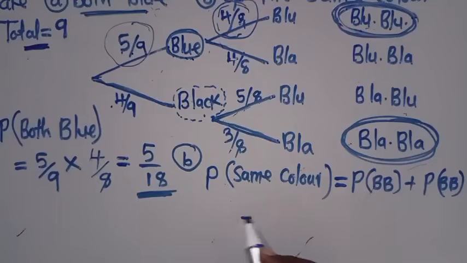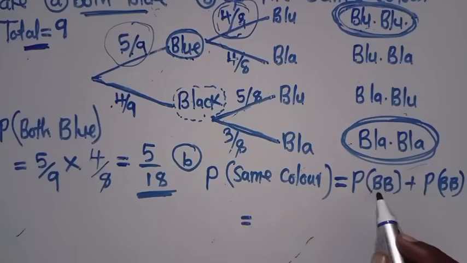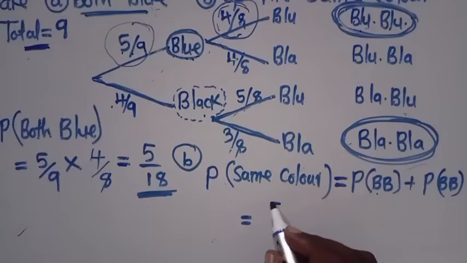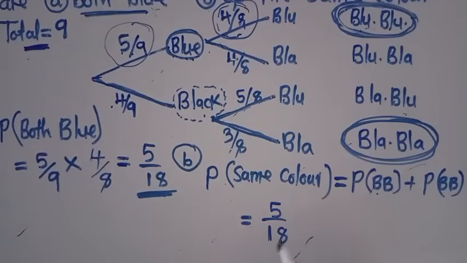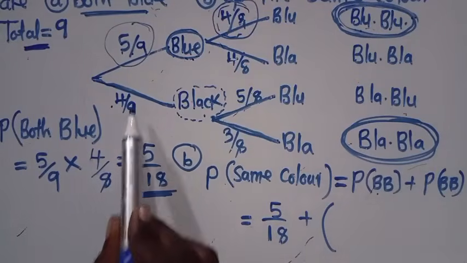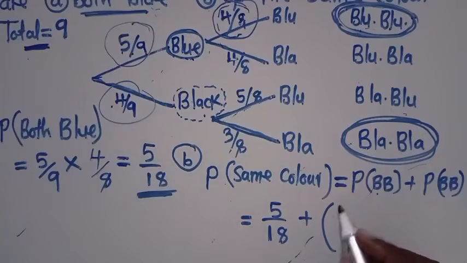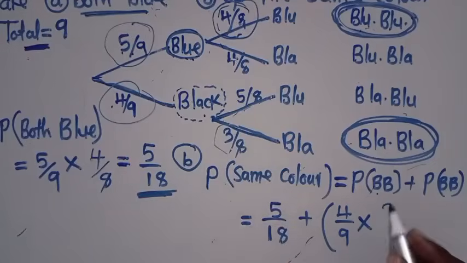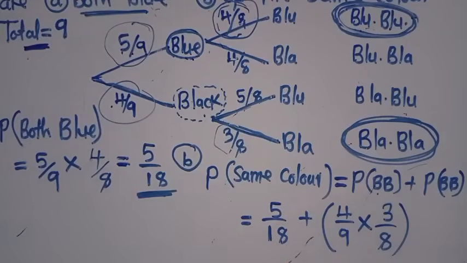This is equal to the probability of blue, blue. You've already answered this one, so no need of calculating. You say 5/18 plus the probability of black, black. We haven't solved this, so we are going to write it. The first black is this one, 4/9, times the second black, which is this one, 3/8.